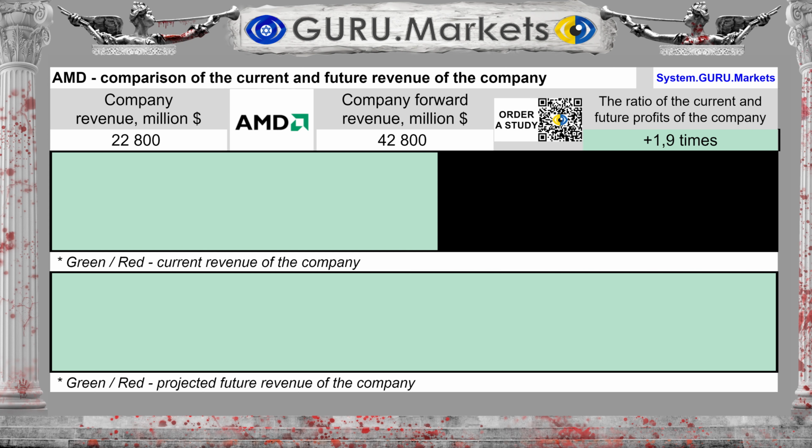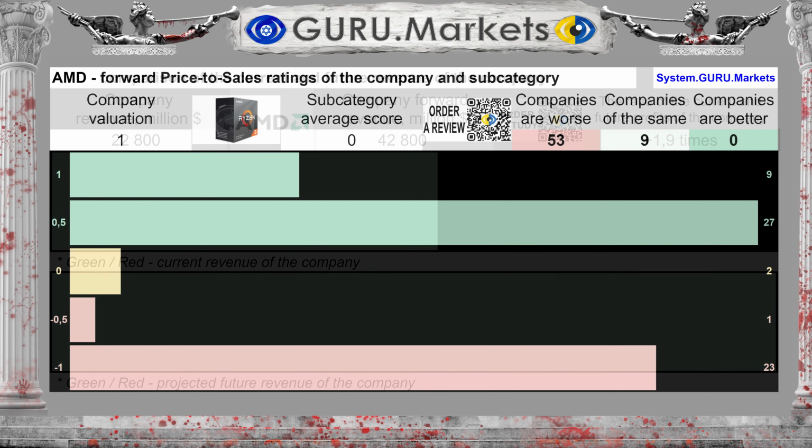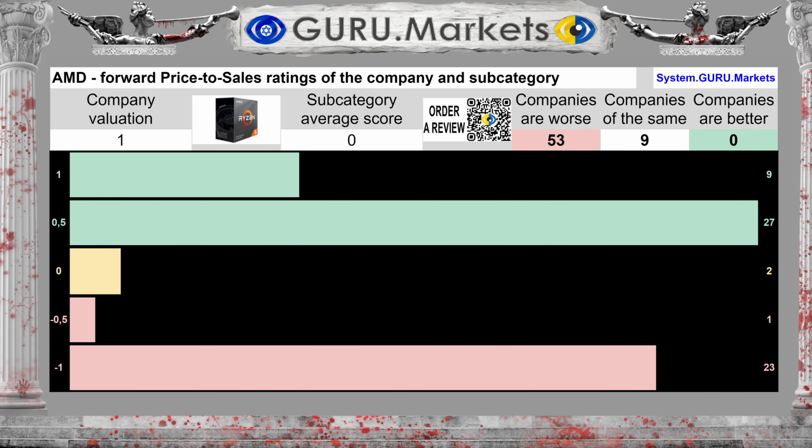Forward revenue for the next 12 months is expected to be $42,800 million, which is 88% more than at the current moment. Assessment of projected future sales performance in comparison with the performance of subcategory companies: